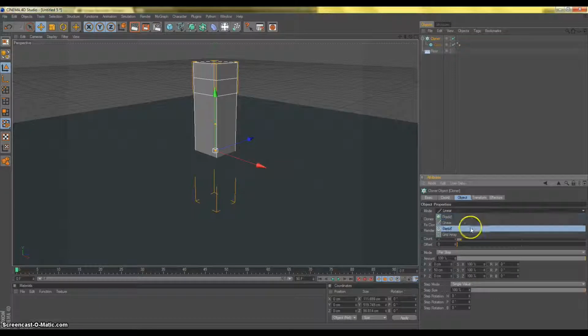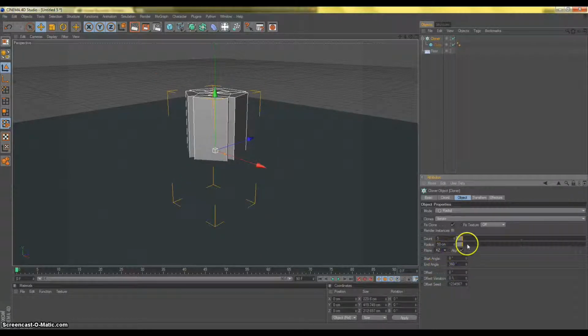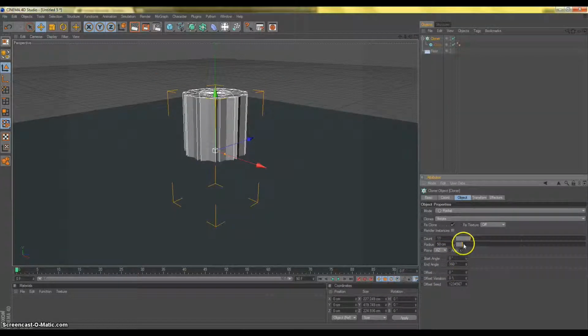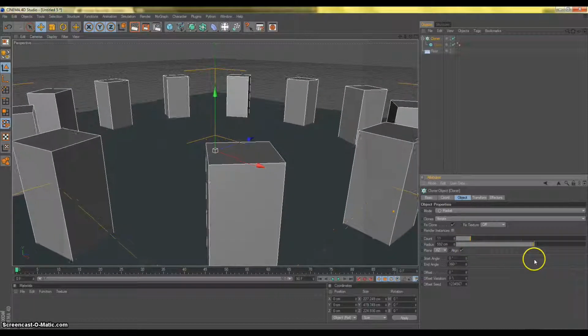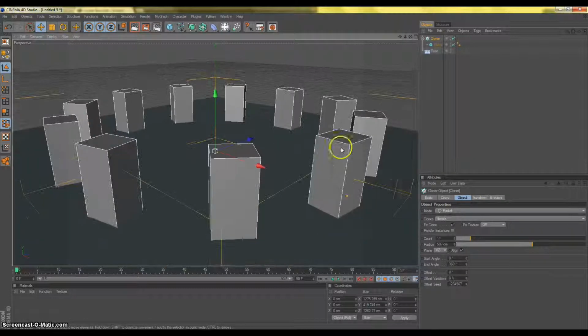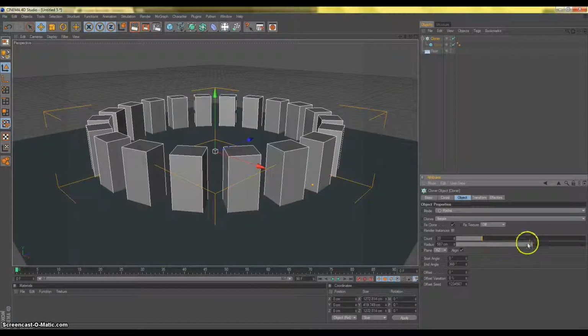Make it radial, and the plane, make it XZ, and you can increase the count and increase the radius. So it's kind of like this. Okay, I think some more.